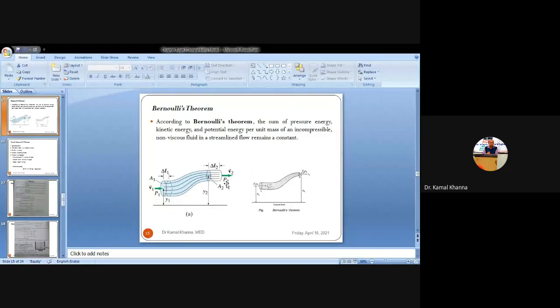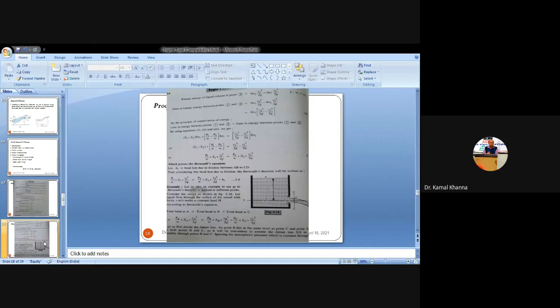Whenever you are gaining something and whenever you are losing something, you have to equate these two. So, on the basis of the principle of conservation of energy, the loss in energy between point 1 and 2 must be equal to the gain in energy between point 1 and 2. What are point 1 and 2?